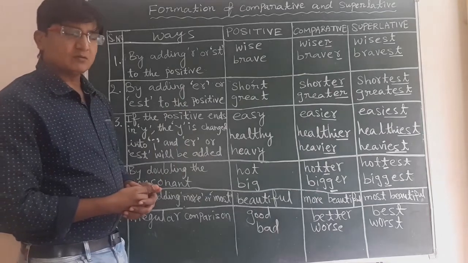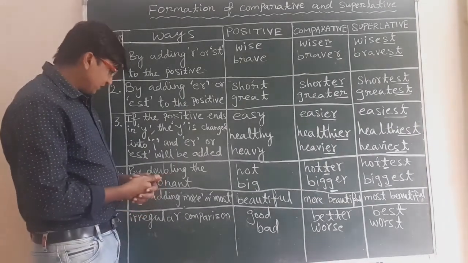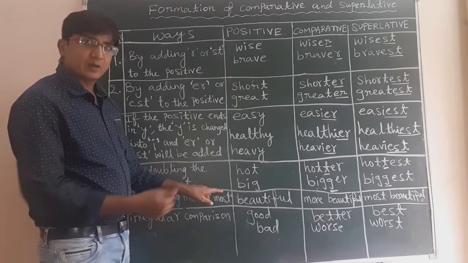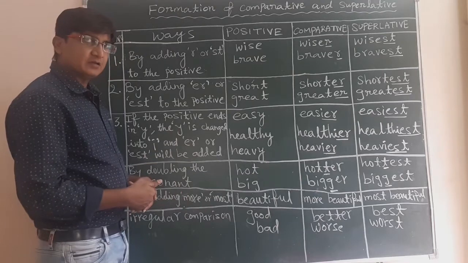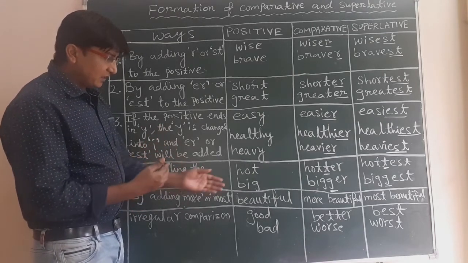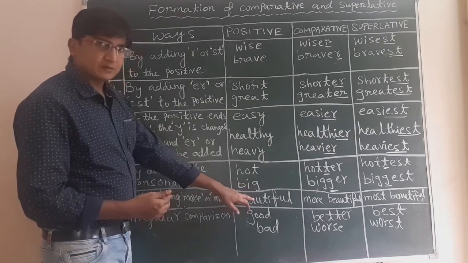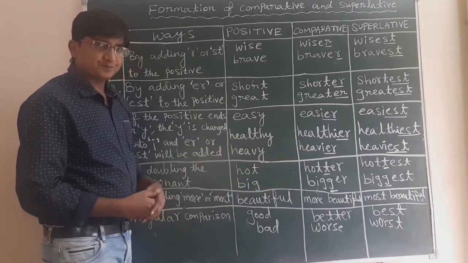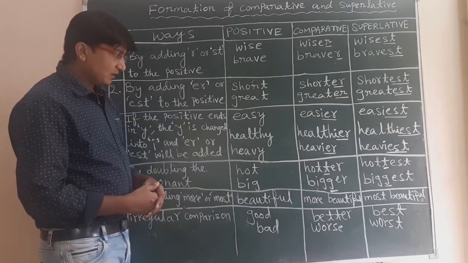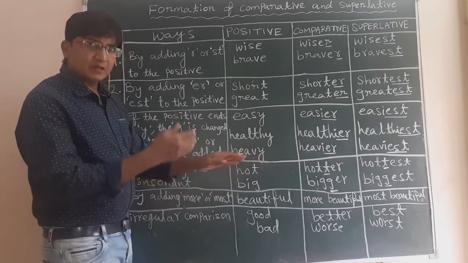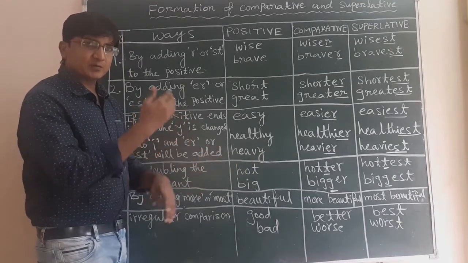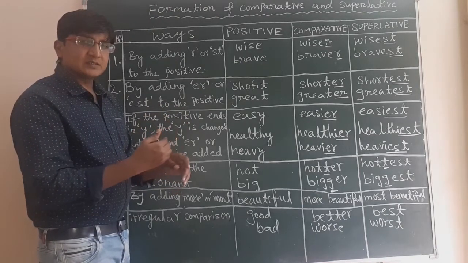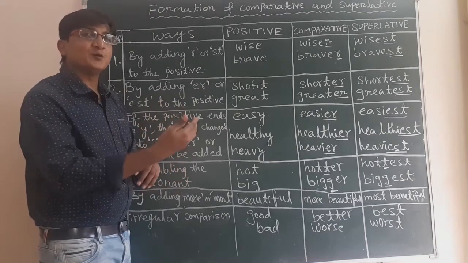Then the next one: by adding more or most to the positive degree. See the examples: beautiful, more beautiful, most beautiful. Generally more and most are added to form comparative and superlative degrees for adjectives whose syllables are more than two.